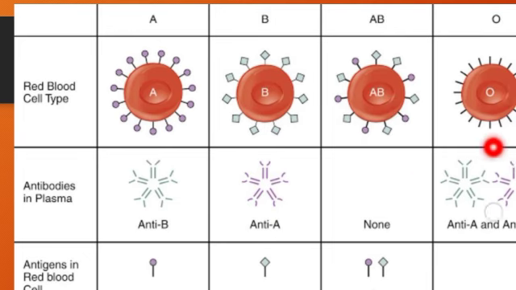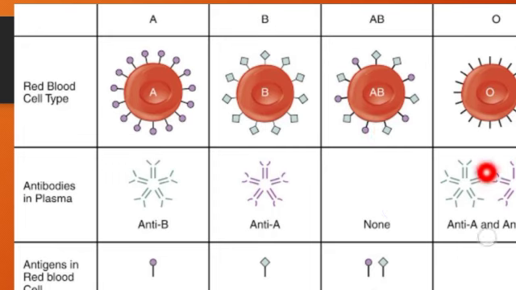But in case of blood group O, antibody A is also produced, antibody B is also produced. If this group is receiving blood from A, antibody A will fight against antigen A. If this blood group is provided with antigen B, what will happen? It will produce antibody B and start fighting against this blood group. If AB blood is supplied to this person, it will produce both antibodies and fight against this blood.